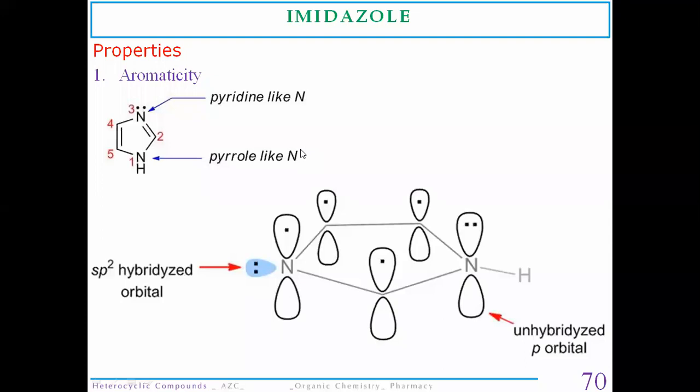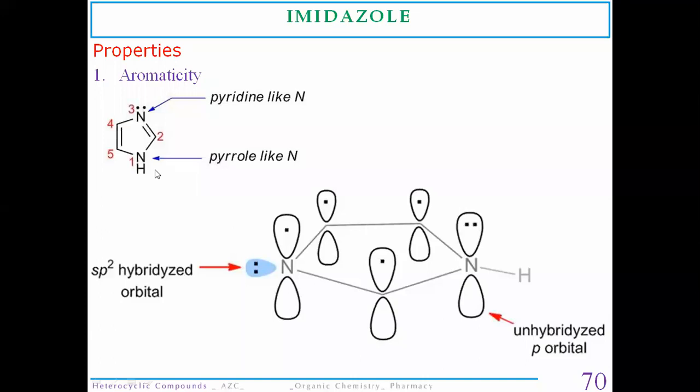So this is a five-membered heterocyclic compound containing nitrogen atoms, that is aza atoms, at the first and third position. That's why it is also known as 1,3-azole. Whereas pyrazole is known as 1,2-azole because both the nitrogen atoms are nearer to each other. But in the case of imidazole, the nitrogen atoms are at alternate positions, because one carbon atom is shared in between these two nitrogen atoms.